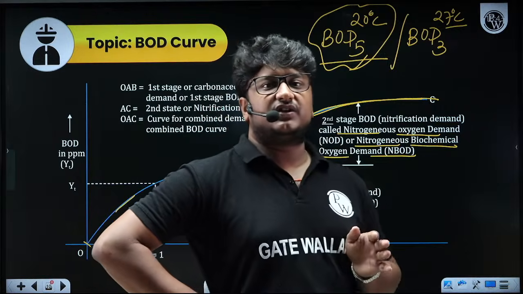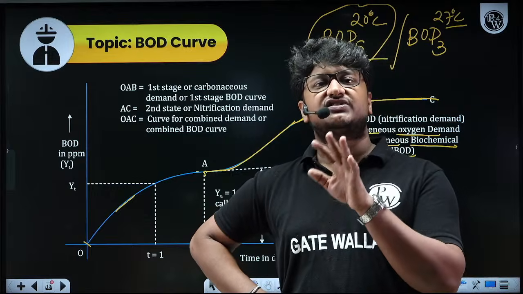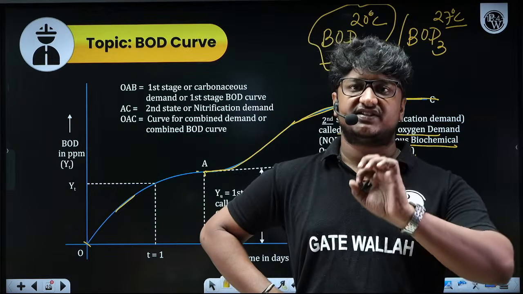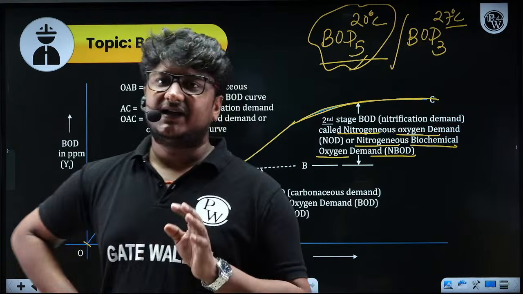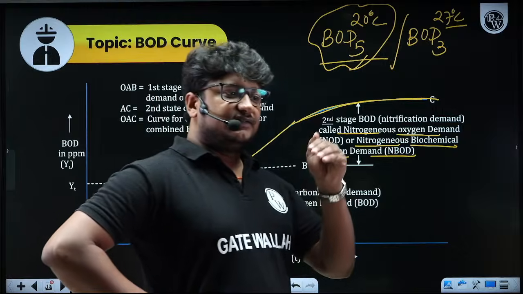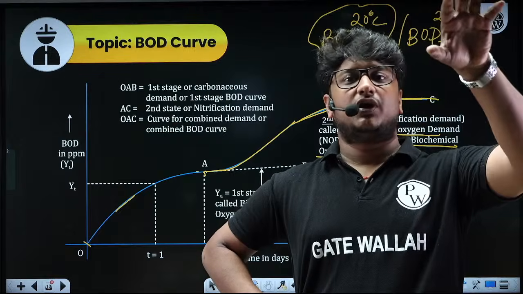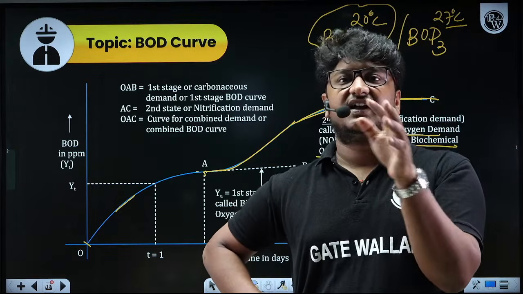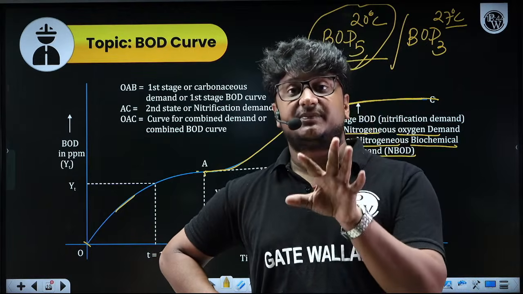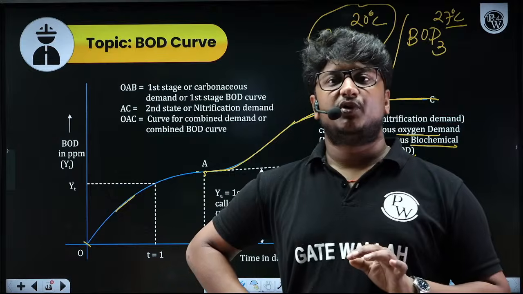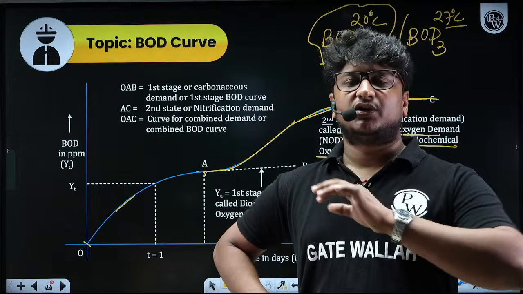But what we have noticed is that in 5 days, almost 68 to 70% of the ultimate BOD is achieved. So if I have the 5-day data and I know roughly 68 to 70% of the ultimate BOD is reached in 5 days, by that you can calculate the total one.